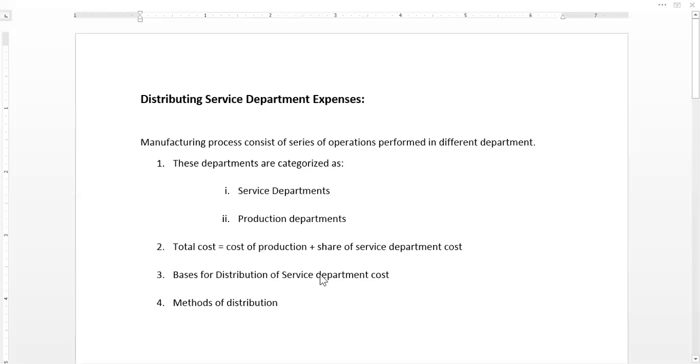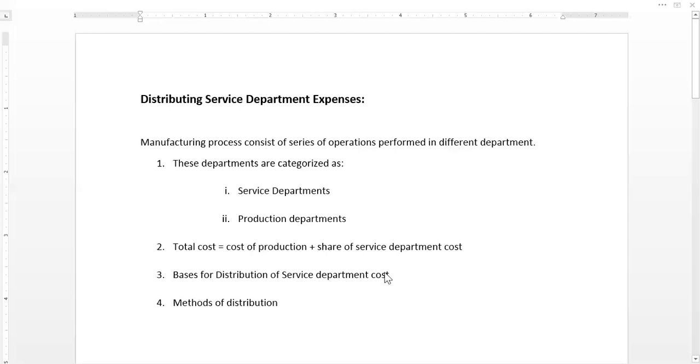For example, the service department is the building maintenance department, and it incurs certain costs, and these costs can be allocated to the other departments that are taking the services of the building maintenance department. These costs can be distributed to the other departments on the basis of floor space occupied.